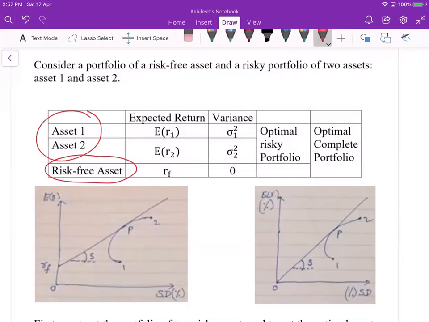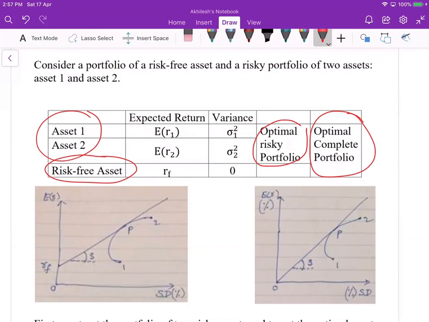From two risky assets you can compute the optimal risky portfolio, and finally you can construct the optimal complete portfolio. This is the idea over here. The risk free asset is given.